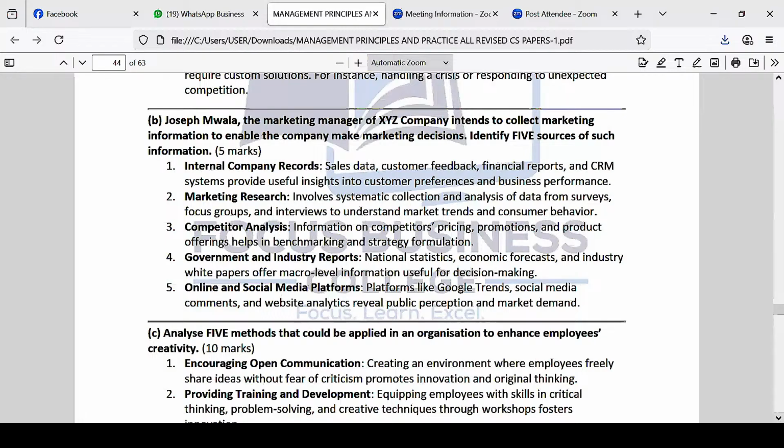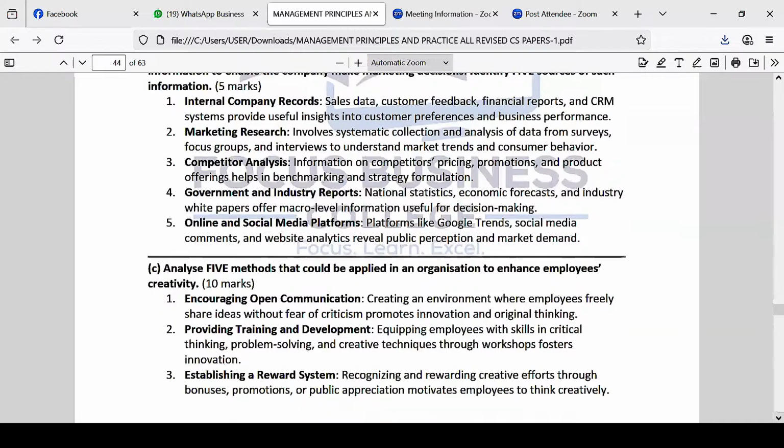And then number 5 is online and social media platforms. You can even do a survey on social media, and people are going to respond. So basically, you're able to get information. So those are some of the 5 sources of information that you can get and then apply in marketing. I don't know if that question is clear. I believe it's clear. So we can move to the next one.